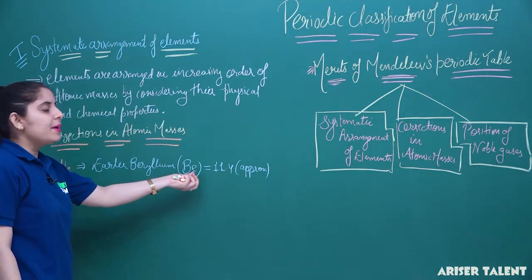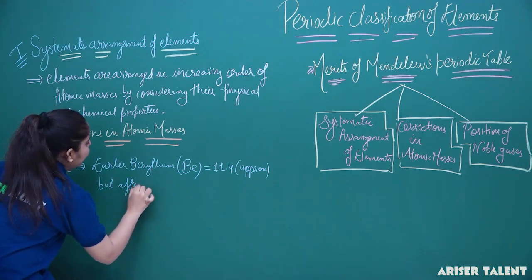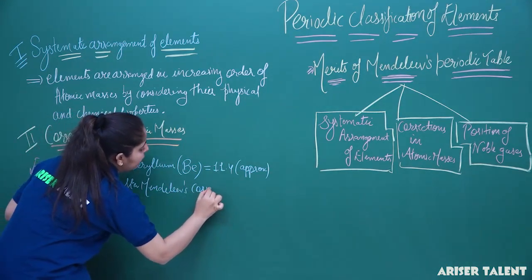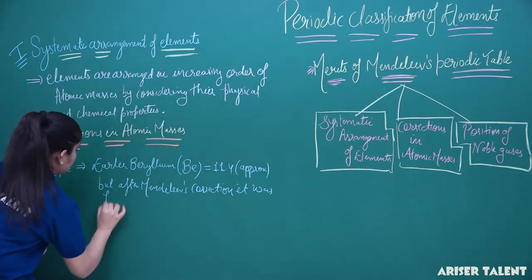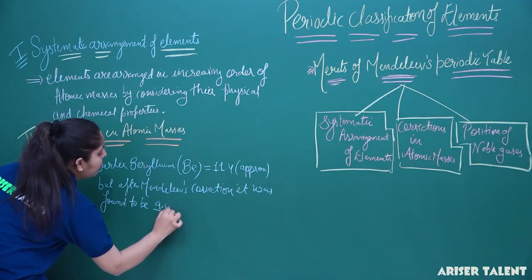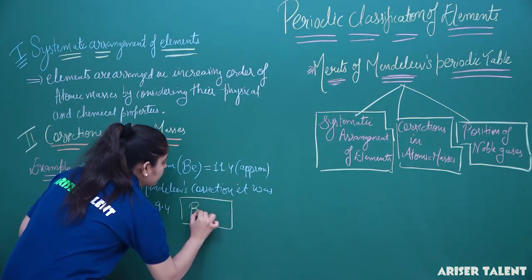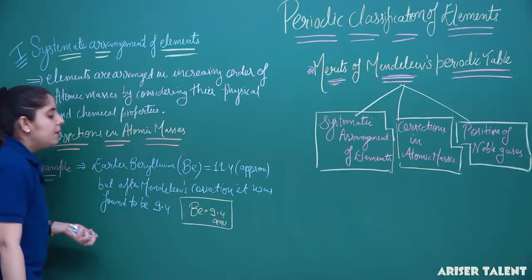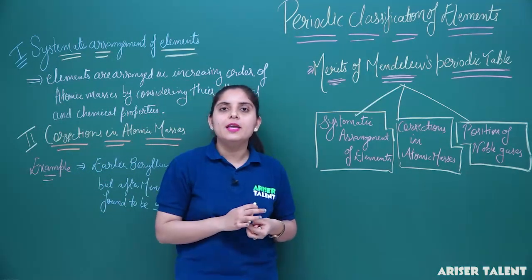So earlier beryllium was having a mass of 11.4, but after Mendeleev's correction, it was found to be approximately 9.4. So for beryllium, the correct mass will be 9 or 9.4, in AMU. Now this is all about the correction of the masses in the periodic table given by Mendeleev.